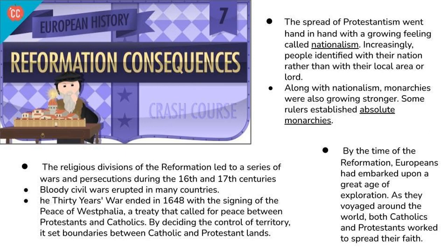The spread of Protestantism went hand in hand with a growing feeling called nationalism. Increasingly, people identified with their nation rather than with their local area or lord. Along with nationalism, monarchies were also growing stronger. This way of thinking reached its height in the late 17th and early 18th centuries when some rulers established absolute monarchies. Yet the Reformation also planted the seeds of democratic ideas and practices.